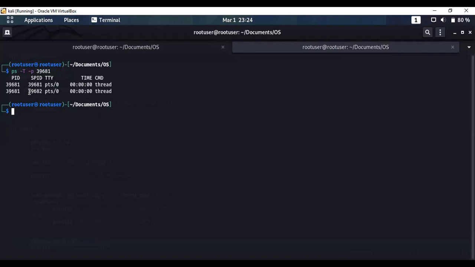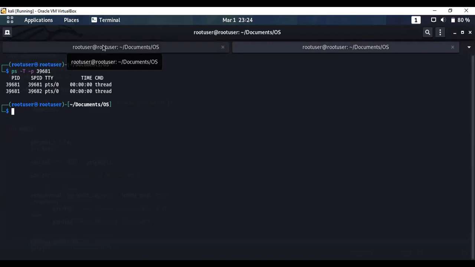And for that, a new thread is created with a thread ID 39682. And these are the two threads generated during the execution of the pthread library.